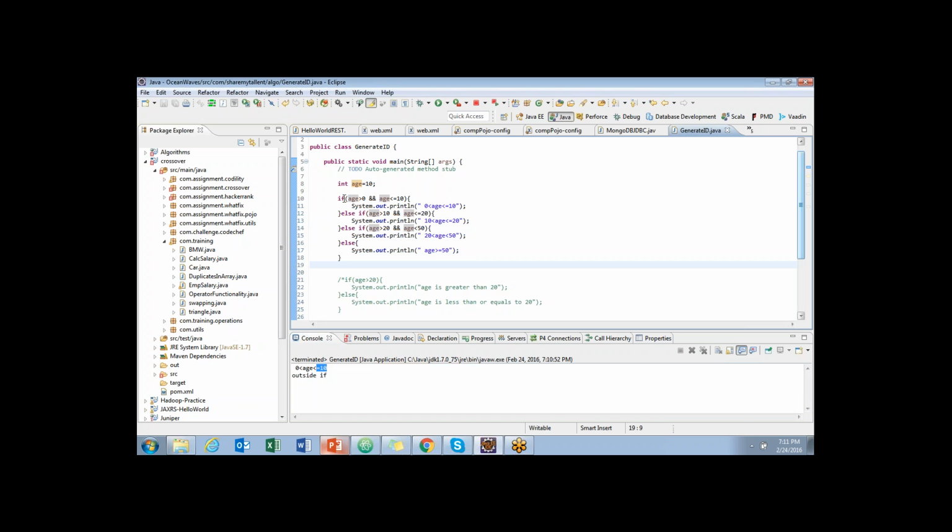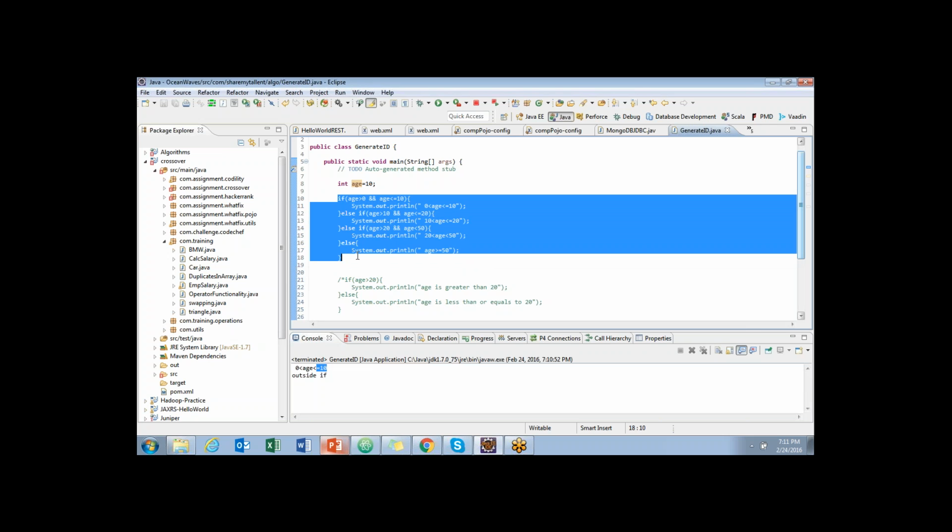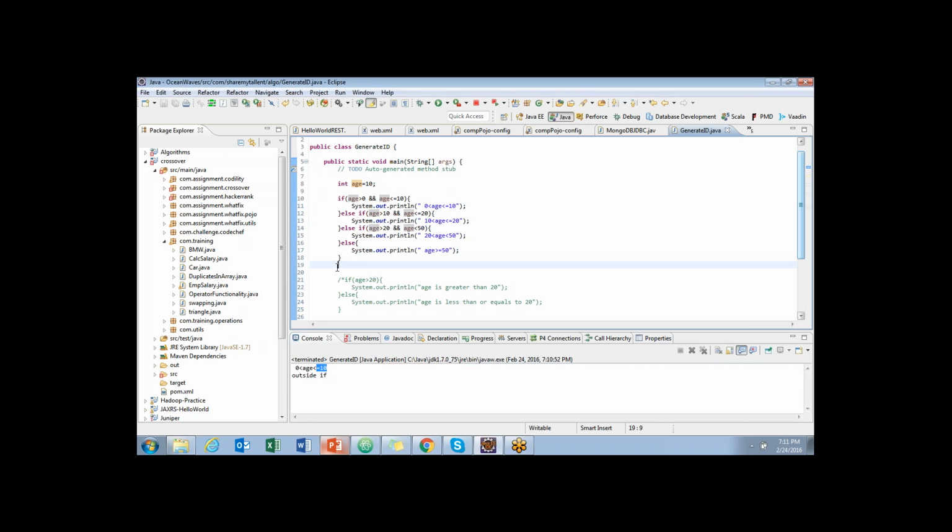If this is false, then it goes to this else if. And if this is true, it executes all the statements here and comes out to line number 19. So first you check here: if true, fine, execute everything in between and come out of the complete conditions, directly to line number 19.